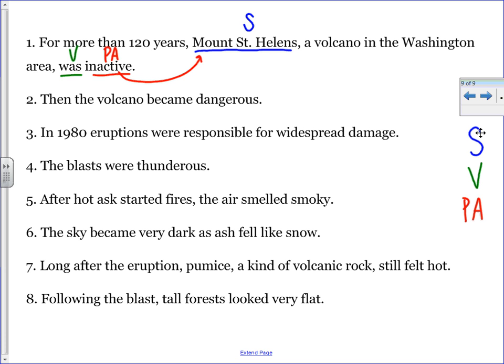Then the volcano became dangerous. Subject is volcano. Linking verb, became. Predicate adjective, dangerous, which comes back, describes volcano.